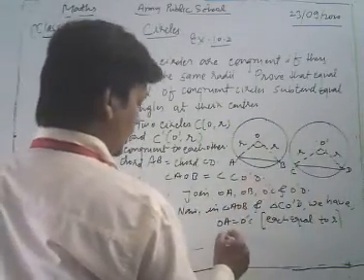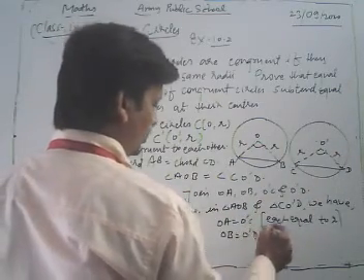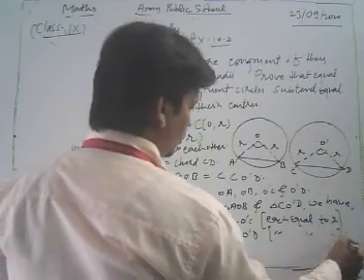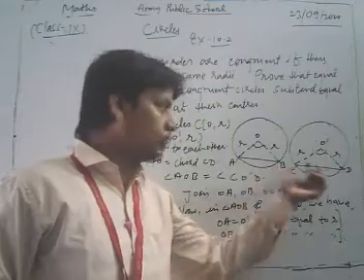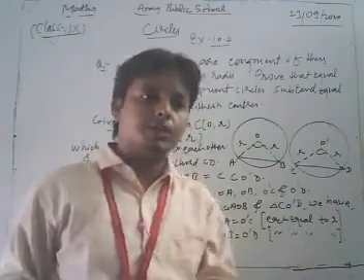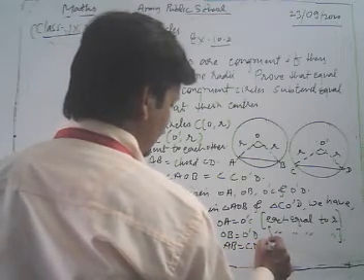OB is equal to what? OB is equal to O'D. This is also equal to R. And the second one is what? Chord AB is equal to chord CD. This is given in our question. And here AB is equal to CD. This is given.